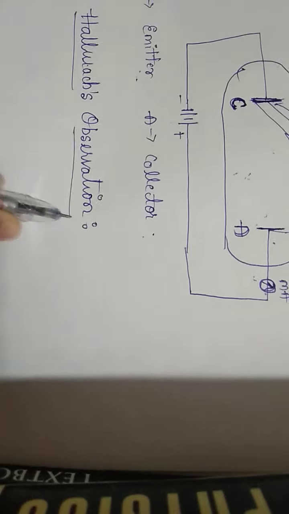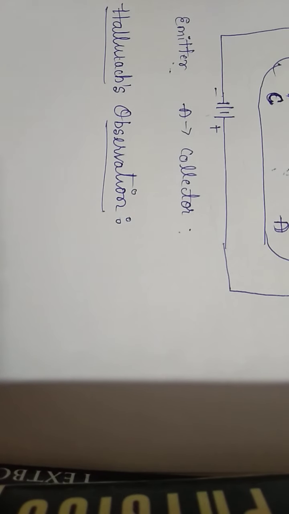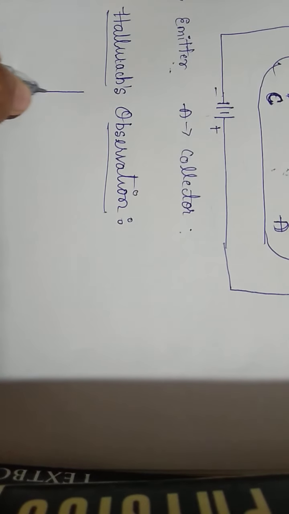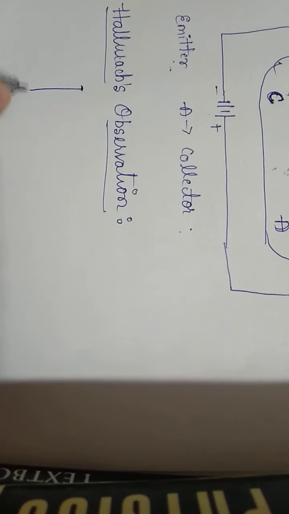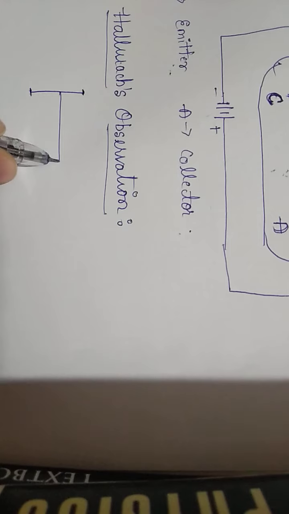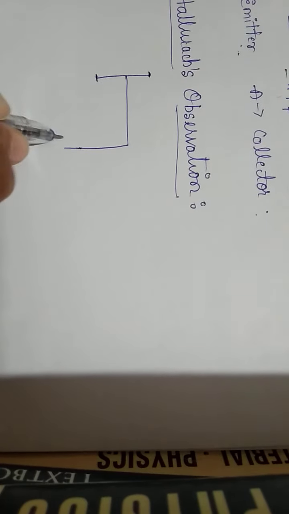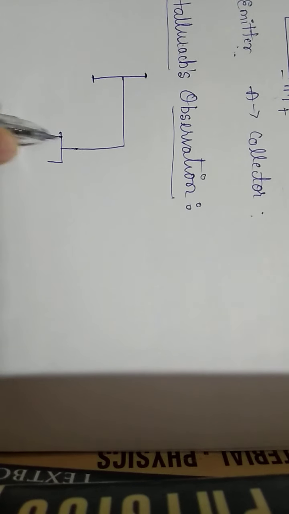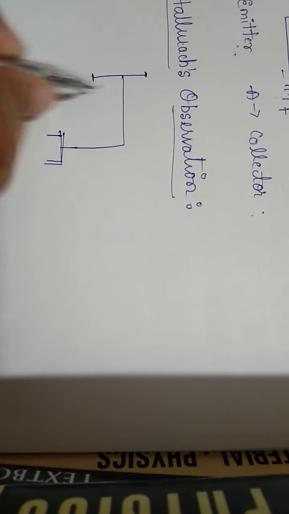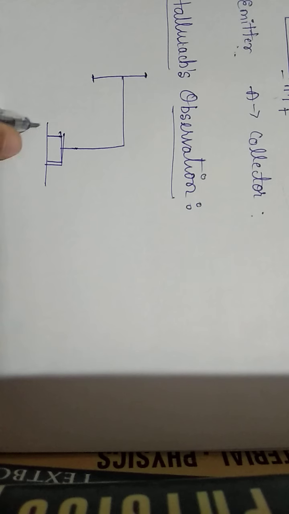He also conducted an experiment. He took a zinc plate. Zinc, as it is a metallic plate, he took a zinc plate and he connected that metallic zinc plate to the electroscope.